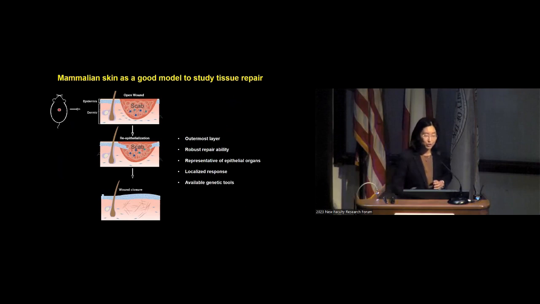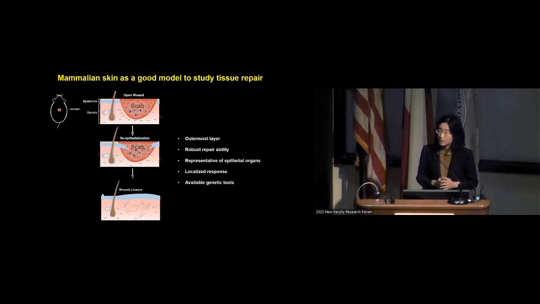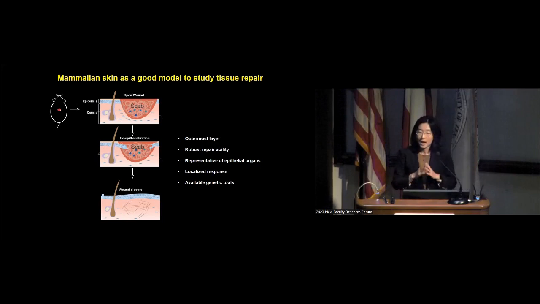Importantly, as you can see here, when an open wound occurs, it needs a localized response that coordinates both epithelial and dermal mesenchyme signals, tightly coordinated in time and scale for a proper repair. We have very versatile genetic tools to study this question, and more importantly, aberrant skin wound repair affects up to 20% of the population, and its associated pathology can lead to infectious disease, inflammatory disease, and cancer.